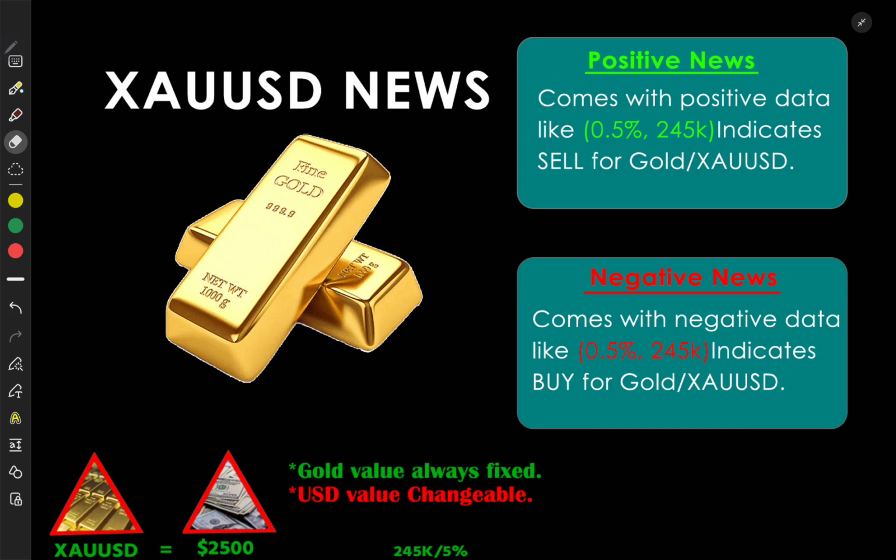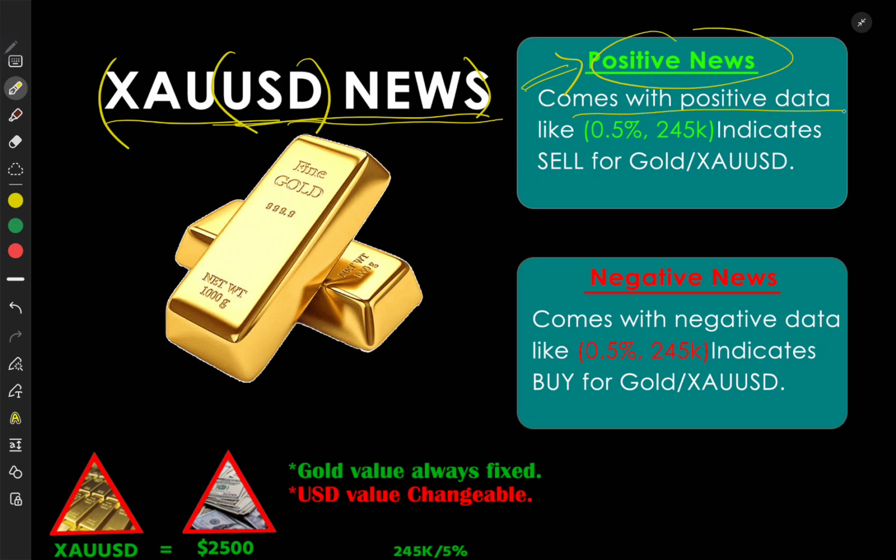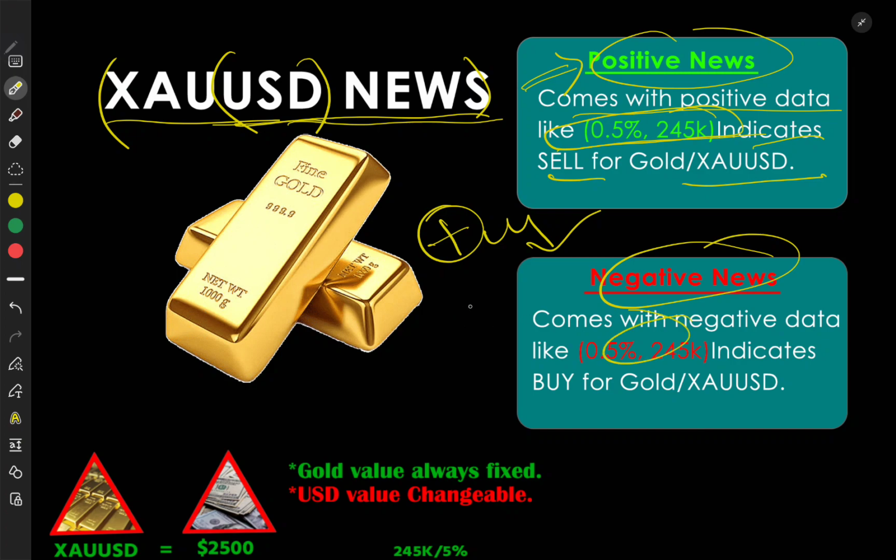manage the risks. As usual, if we want to trade XAUUSD, because of the relation with the USD, we need to follow the USD news. As always, it's like this each and every week. If news comes with positive data, like green 0.5%, green 245k, it indicates sell for gold. That means if data comes with a positive value, we will sell gold. If data comes with a negative value, we will buy gold.